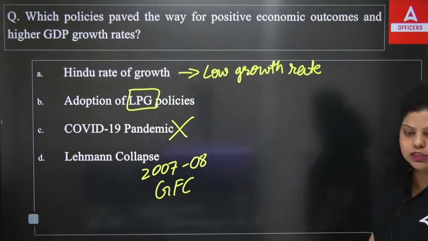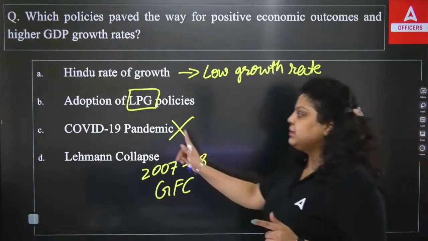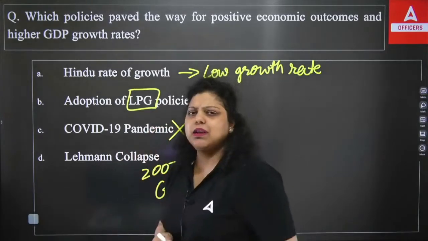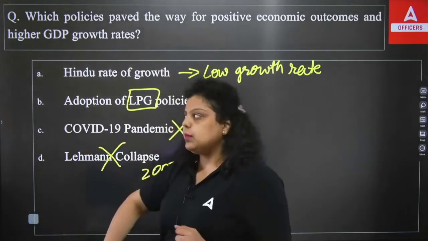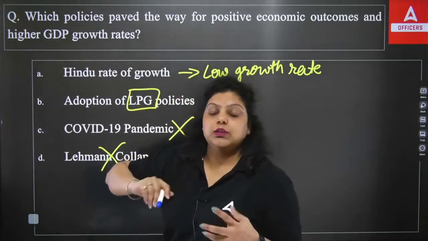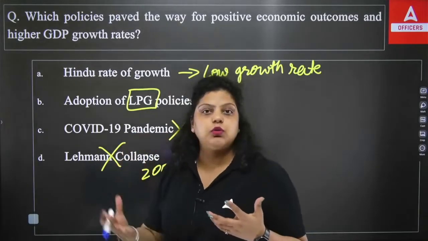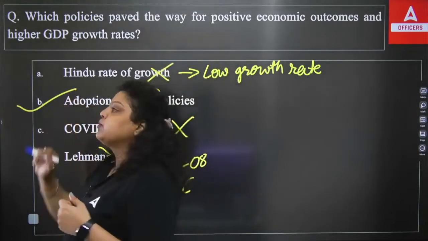Now, out of these four options, which policy gave us the positive economic outcomes and the higher GDP growth? It can't be COVID-19. We have already eliminated this option. It can't be the global financial crisis. A crisis will never help you grow the economy. The Hindu rate of growth, it's very obvious, a low growth rate will not give you higher GDP or positive economic outcomes. So the only answer remaining is option B.